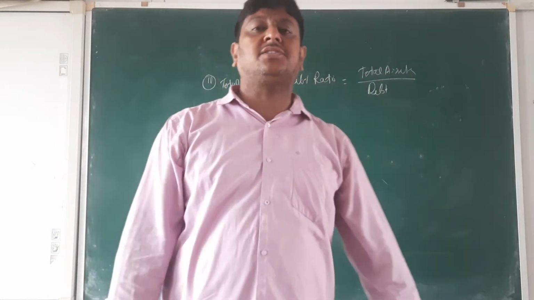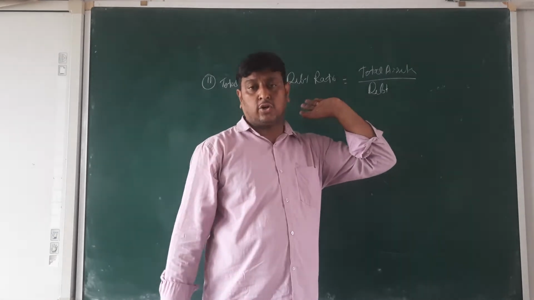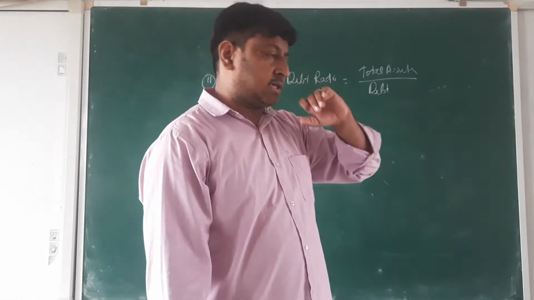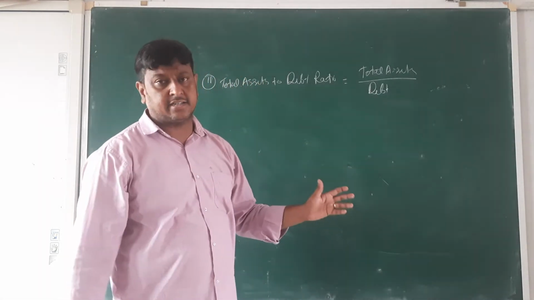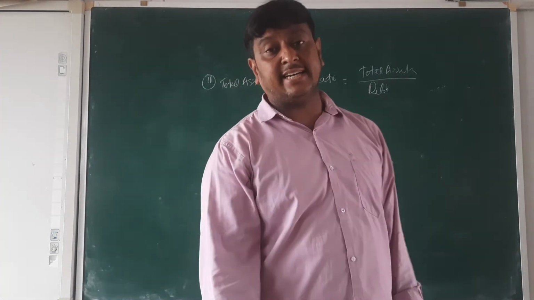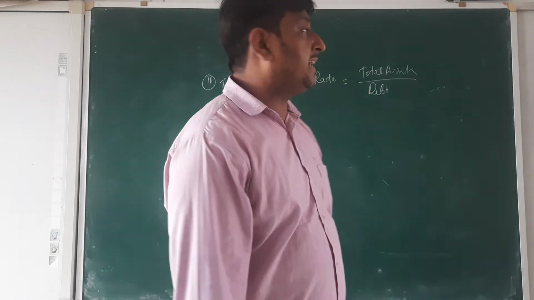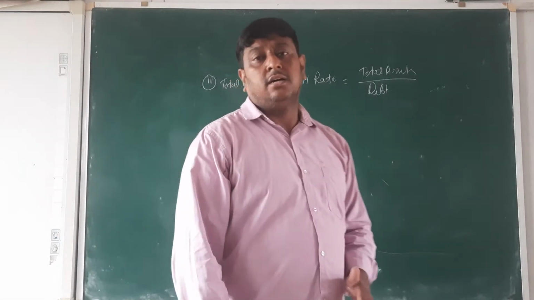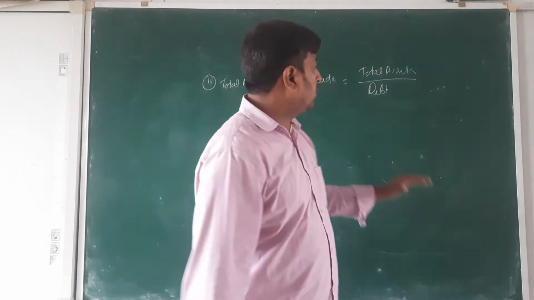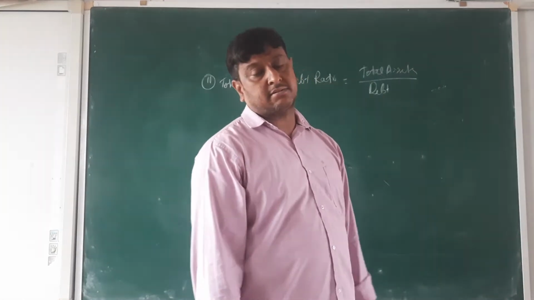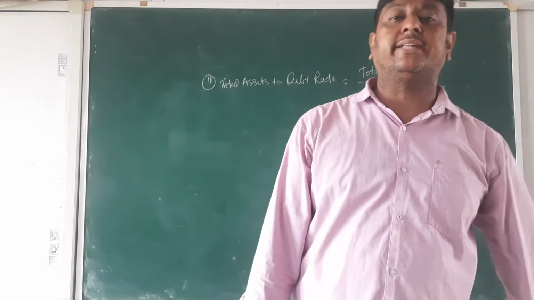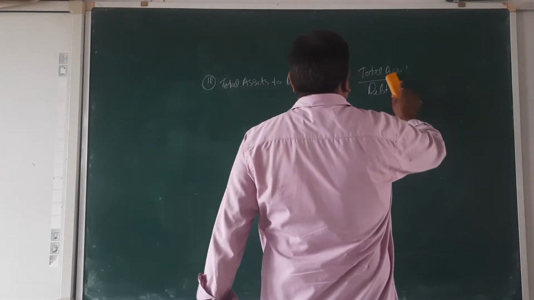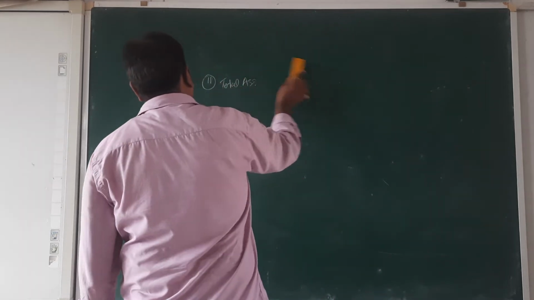In this, for total assets, you can take any side of the balance sheet. And if it's not given, you add the current assets and non-current assets. By that you can calculate the total assets. Debt is again the same, long-term debt we are going to take here, and by that we can easily calculate the total assets to debt ratio.